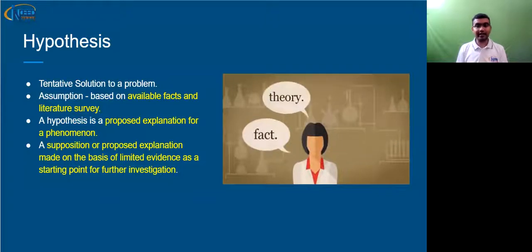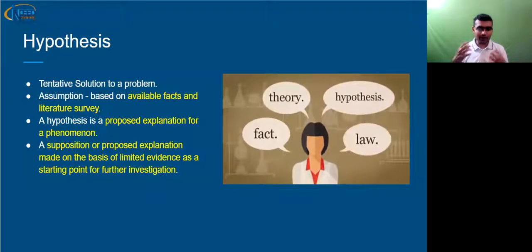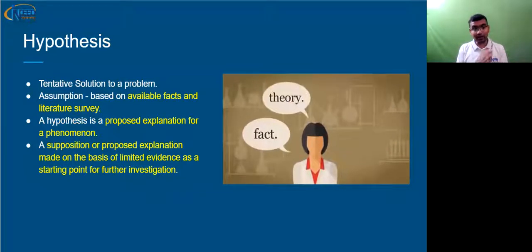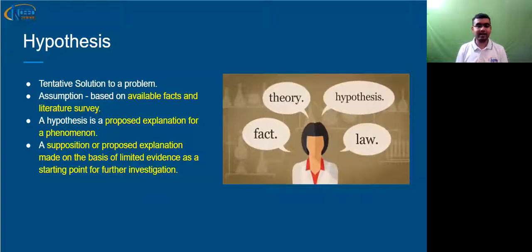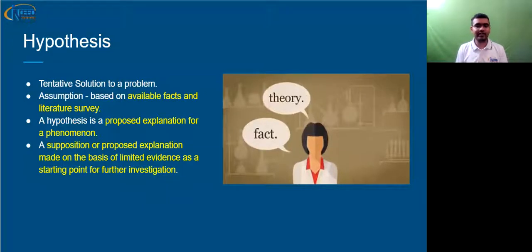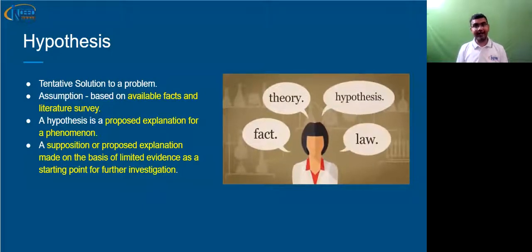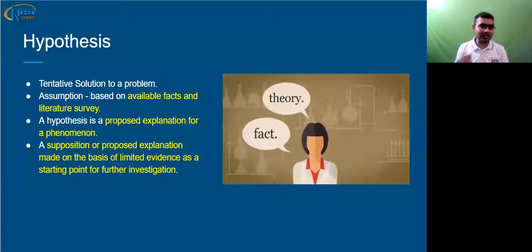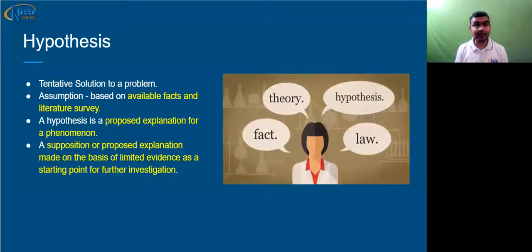Another definition says a supposition or proposed explanation made on the basis of limited evidence as a starting point for further investigation, which means that this is just the start. This is just the beginning. So we further need to understand whether you are going to win or you are going to lose. But as a starting point, you have an assumption that you will win.